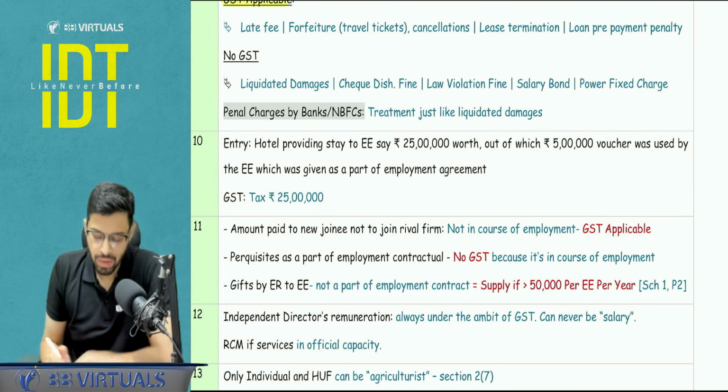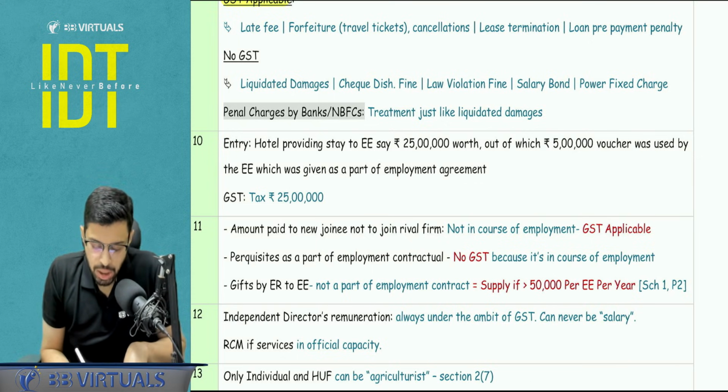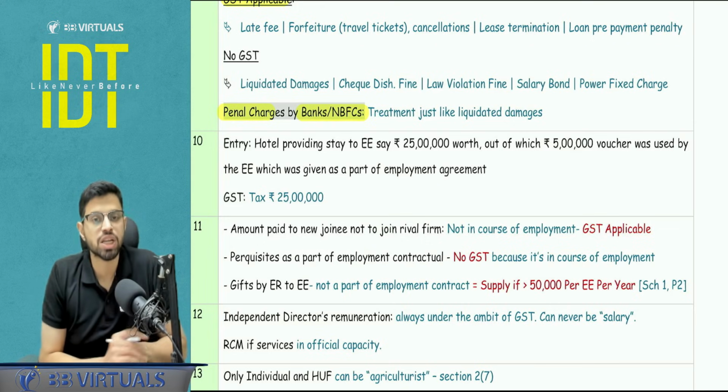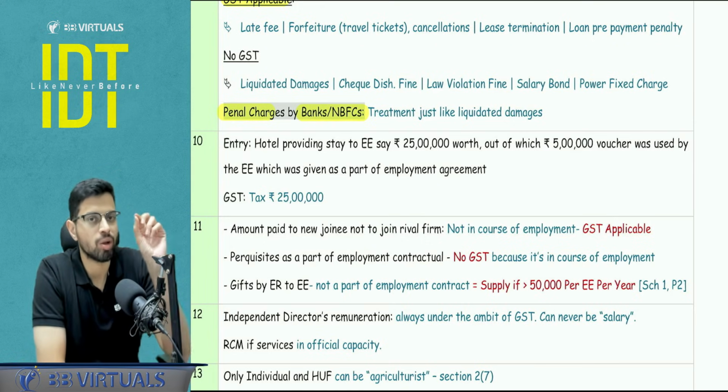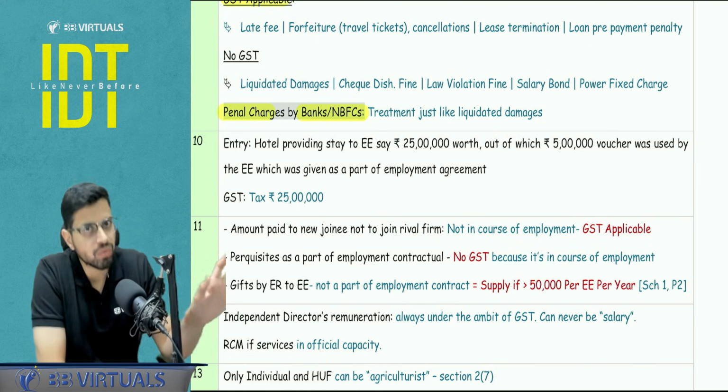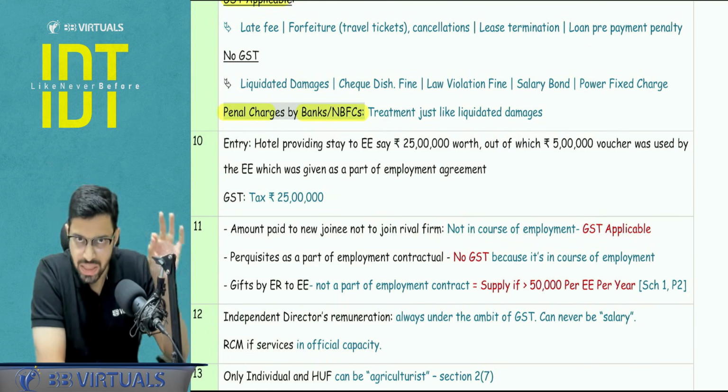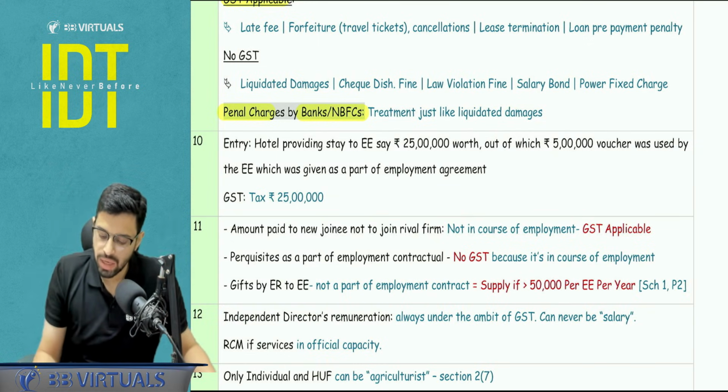Now, there was a recent clarification with respect to the penal charges which are charged by the banks and NBFCs. Penal charges are again to discourage the non-compliance of the terms of the loan contract. Hence, they are treated just like liquidated damages. What is the meaning of it? That means there will be no GST involvement here as well.